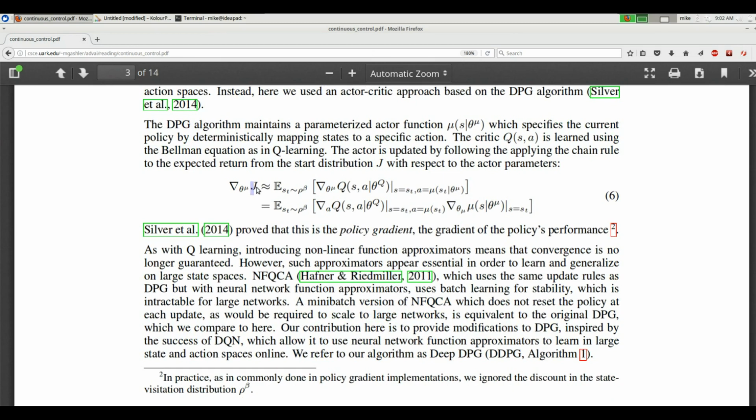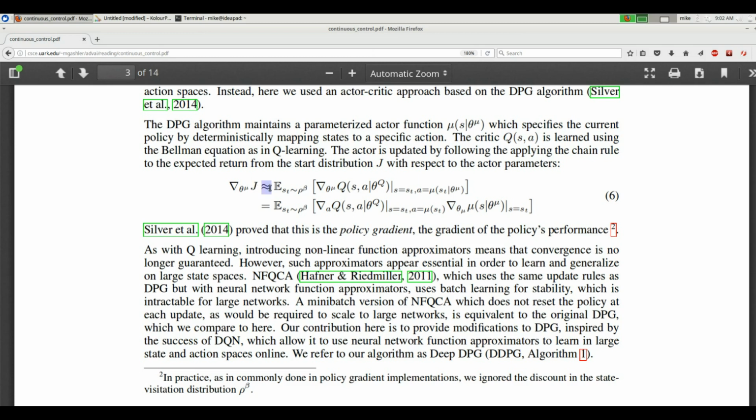Now, why would we only want it for the start distribution? Isn't it the gradient of the start distribution? And theta and mu are just subscript? So when we see this gradient, the subscript is what you're differentiating with respect to. Yeah, you're right. It is the gradient of the start distribution. I'm a little unclear on that. Let's come back to that J and see if we can settle on what that means in a minute. For right now, I'm just going to call that fluff and pretend that J doesn't exist.